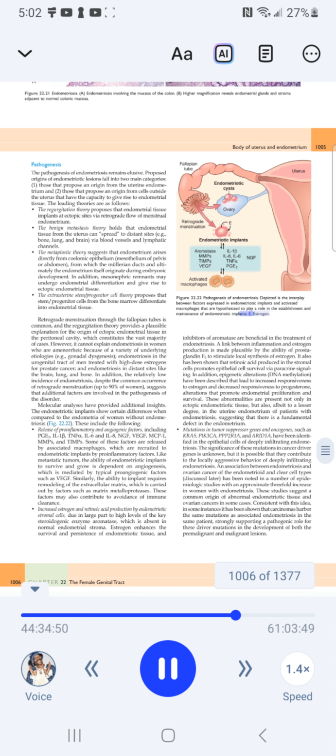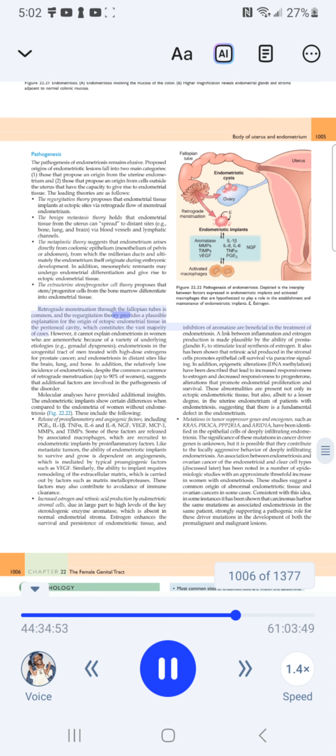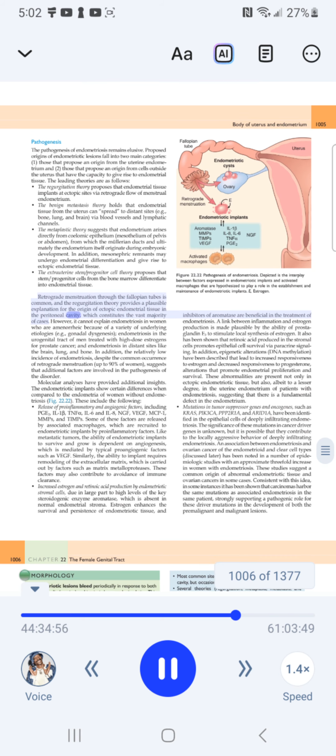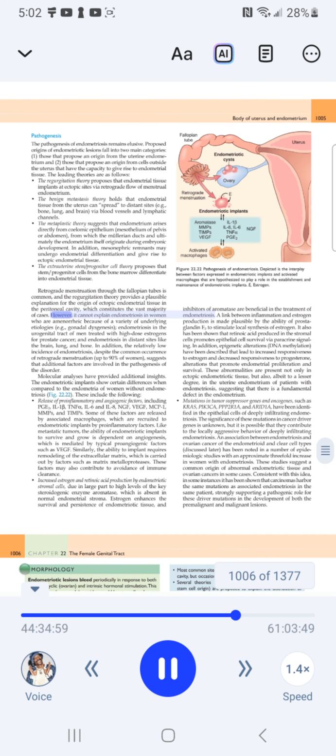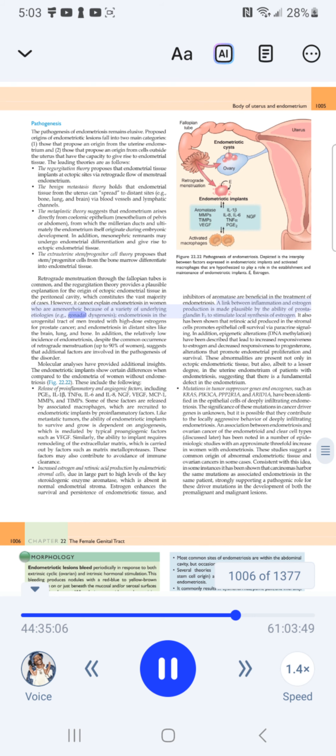Estrogen. Retrograde menstruation through the fallopian tubes is common, and the regurgitation theory provides a plausible explanation for the origin of ectopic endometrial tissue in the peritoneal cavity, which constitutes the vast majority of cases. However, it cannot explain endometriosis in women with amenorrhea because of a variety of underlying etiologies, for example gonadal dysgenesis, or endometriosis in distant sites like brain, lung, and bone. A link between inflammation and estrogen production is made plausible by the ability of prostaglandins to stimulate local synthesis of estrogen. Inhibitors of aromatase are beneficial in the treatment of endometriosis.